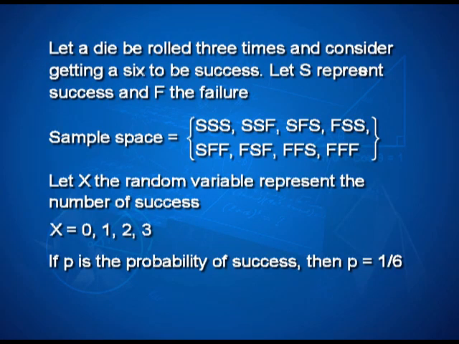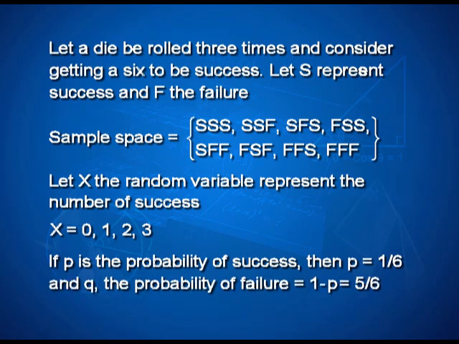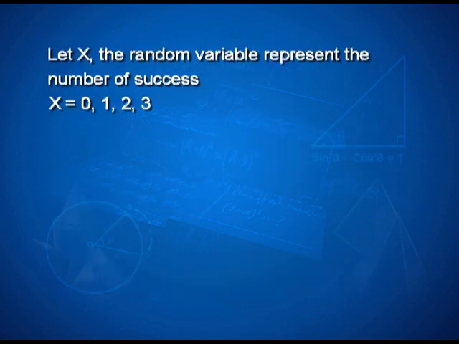Correspondingly, we can find the probability. I know that the probability of success in this case, that is getting a 6, is 1 by 6. So, p, the probability of success, is 1 over 6, and q, the probability of failure, which is 1 minus p, is 5 by 6. With each of these values of the random variable, I can find the corresponding probability.